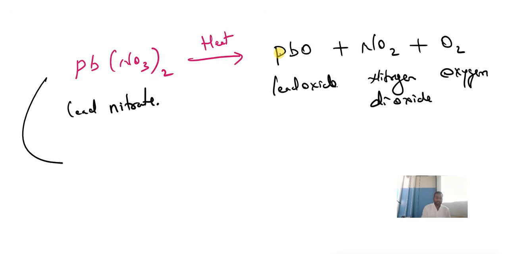Children, this reaction they can ask you in balancing also. This reaction can be asked in balancing. You know what balancing is? See, they'll give you A here, B here, C here. Identify A, B, C.